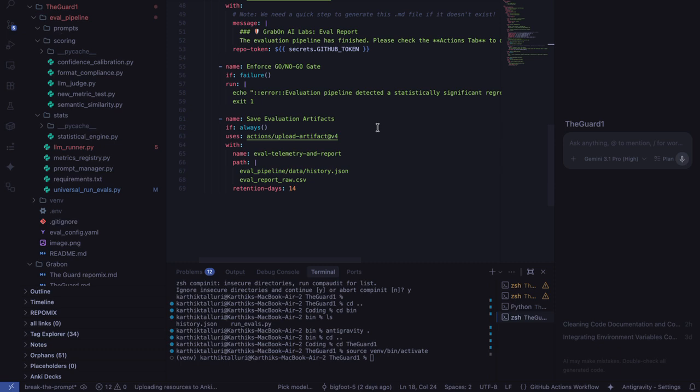The ideal scenario would be that the history would be saved in our backend databases, and we could import that history and compare regressions. I've also put in the artifacts the eval report raw.csv, which we could extract using Git.